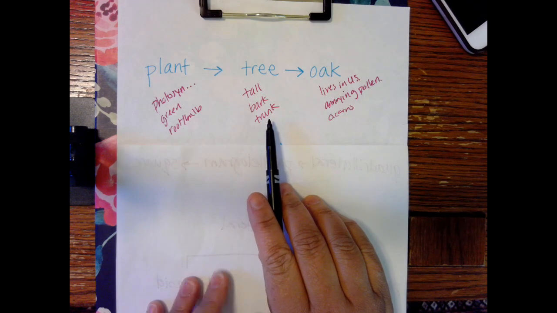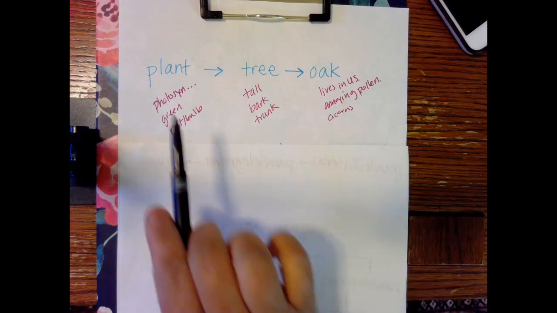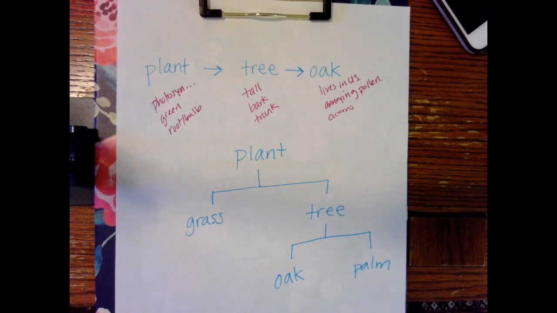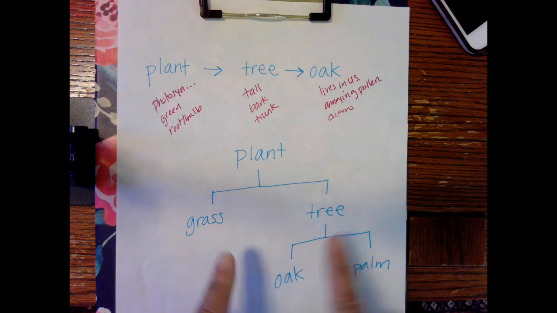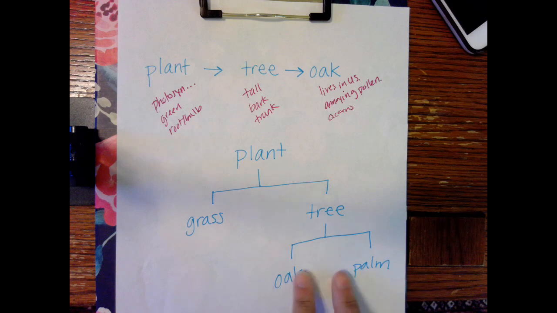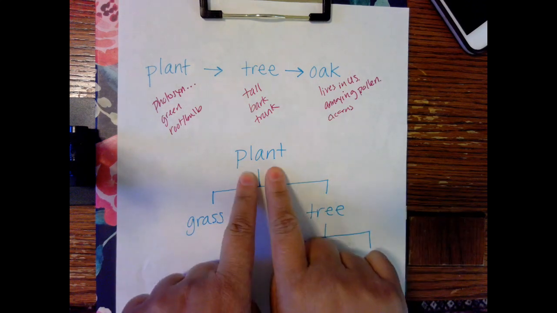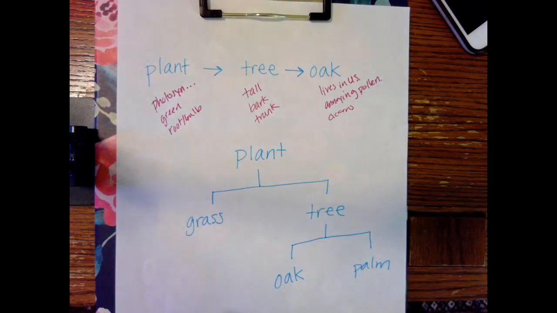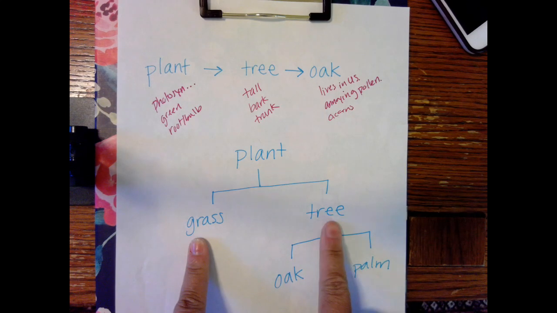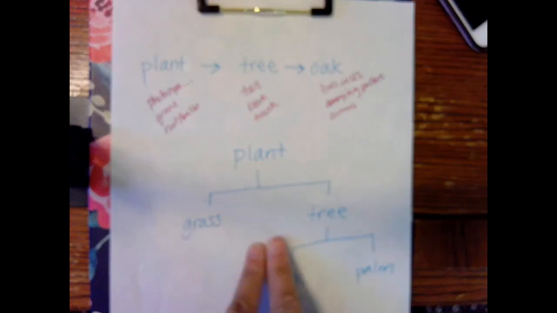Okay, instead of going across, we're going to look at it in a hierarchy like this, which looks a little bit like a family tree, where sometimes it would have your grandparents at the top, and then your parents and your uncle or aunt, and the kids listed down here. So it starts with plants. That's very general. Plants, we divide into a couple categories of grasses and trees. Now, are grasses and trees alike?